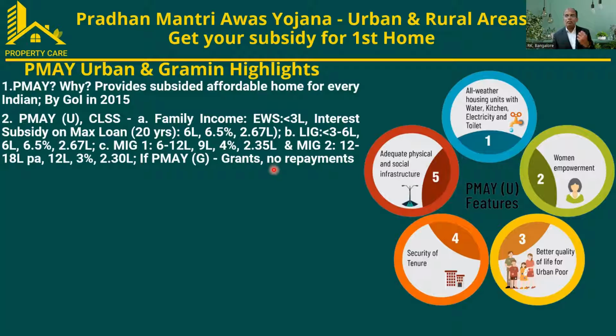In such a case, owners who are genuinely building their home don't need to repay that to the government. So that is the difference between Gramin and urban. Since he is from the economically weaker section or a low or middle income category, he doesn't need to repay the loan to the government. Authorities will come and check and make sure that this is a genuine transaction. Based on that, they give the grant.